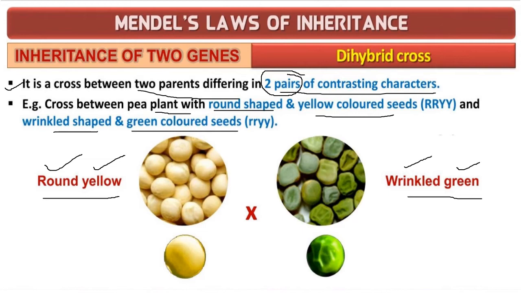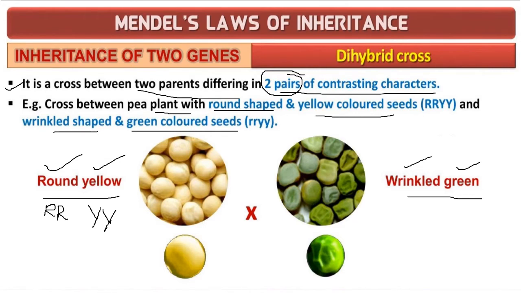So which are the two pairs of contrasting characters? Round yellow and wrinkled green. Round yellow is the dominating character, so it will be represented as capital R, and yellow will be represented as capital Y. So it will be in pairs only. Then it is crossed with the recessive characters.